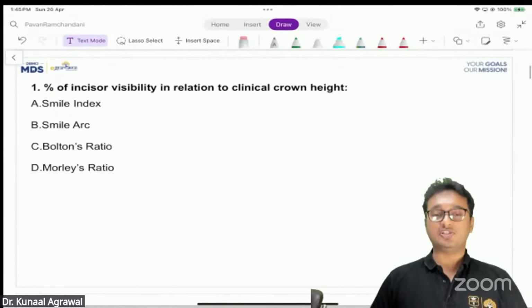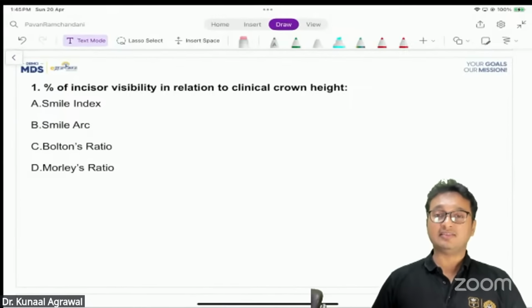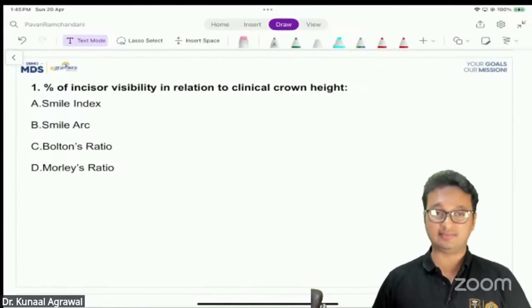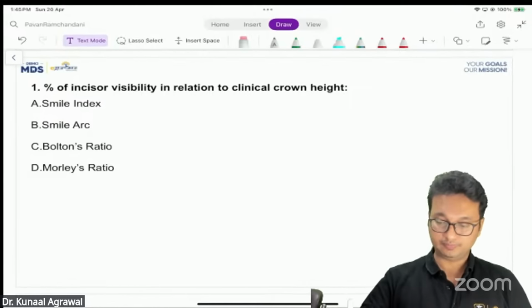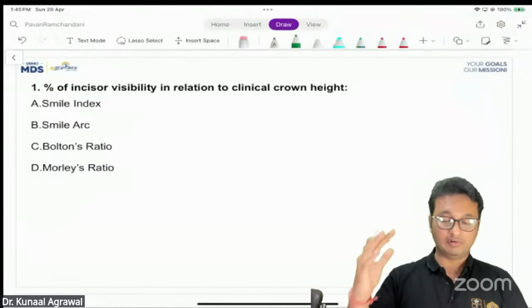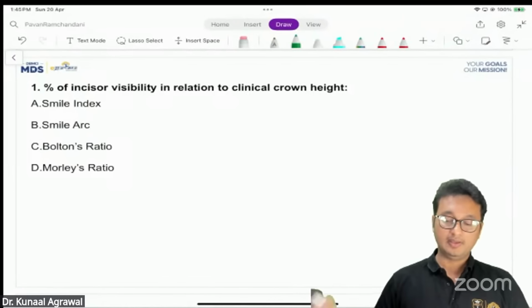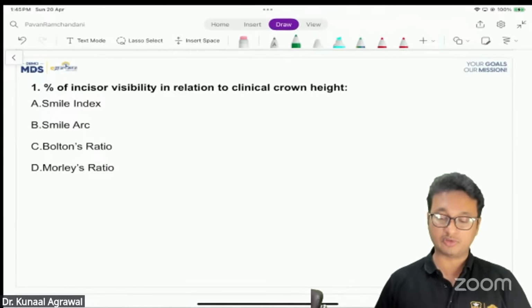The first question which was asked in the exam yesterday was: the percentage of incisor visibility in relation to clinical crown height is called as smile index, smile arc, Bolton's ratio, or Morley's ratio. Now, this was an easy question. We have talked about it in the live lectures as well as in the notes. I think in some GTs or live YouTube sessions we have also covered this topic.